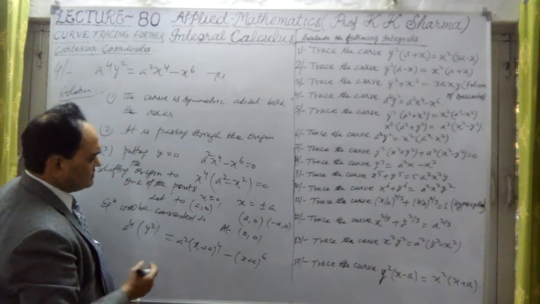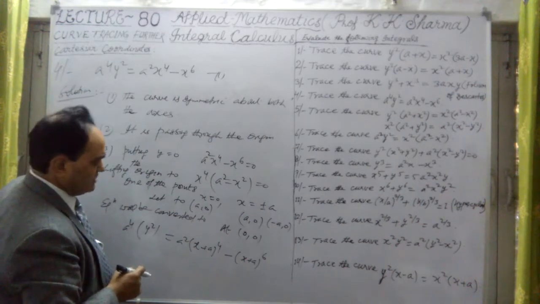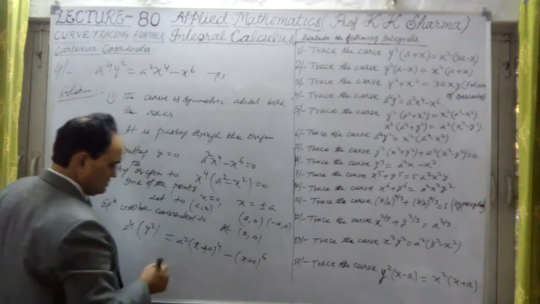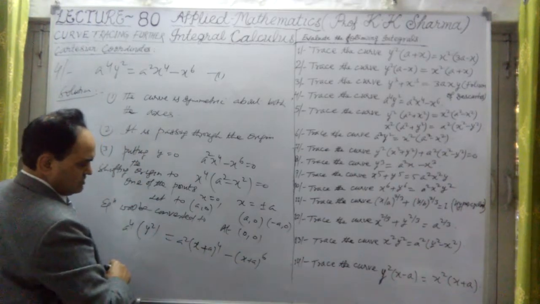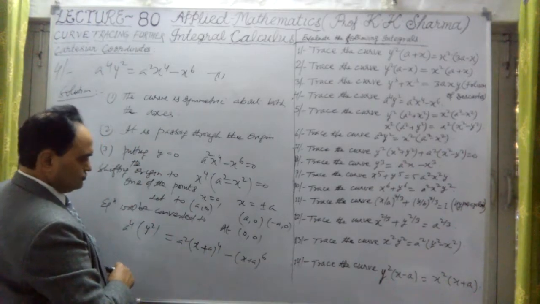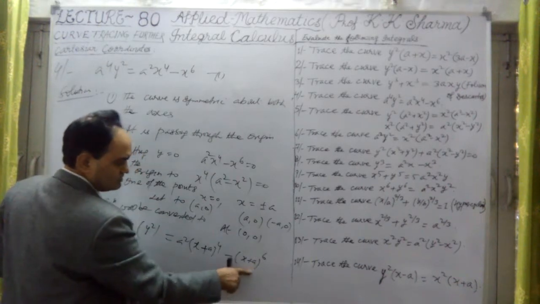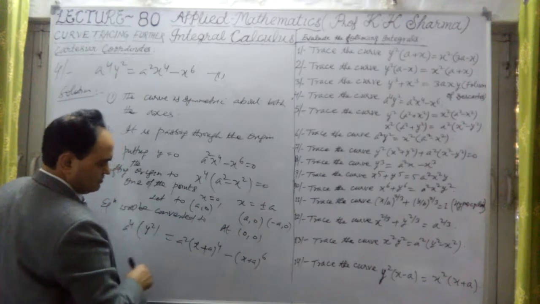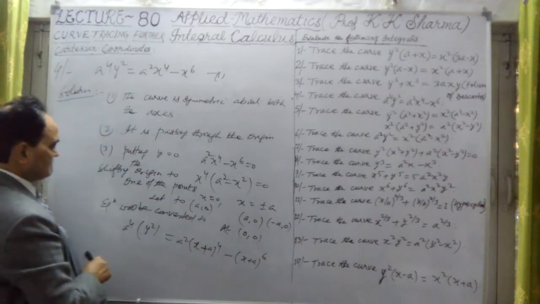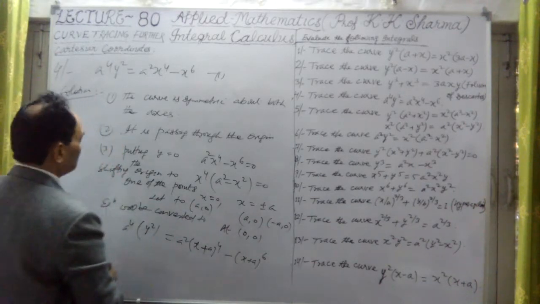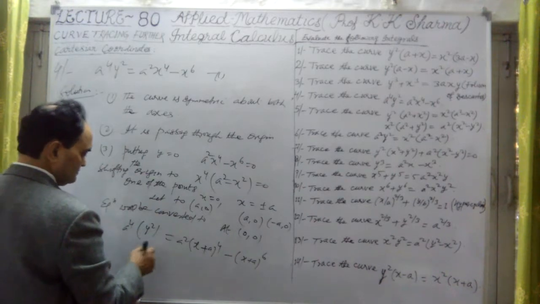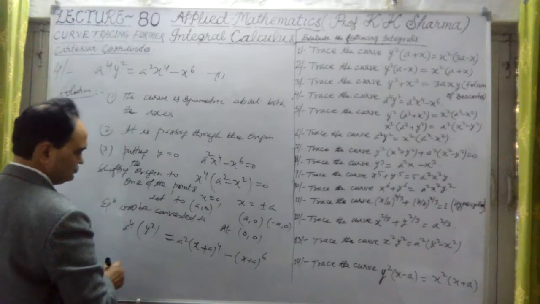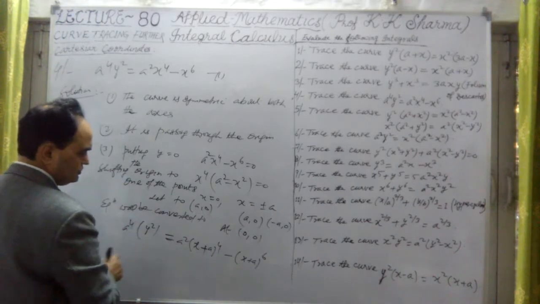No need of even neglecting x to the power 6 because x to the power 6 is not required here. So what do we see? From this we can obtain x equal to, because from this x to the power 6, independent term will be there, twice x. From this we will obtain whole 4. Whole 4 are taken. Okay. y square, equating the smallest degree term to 0. y equal to 0 here.